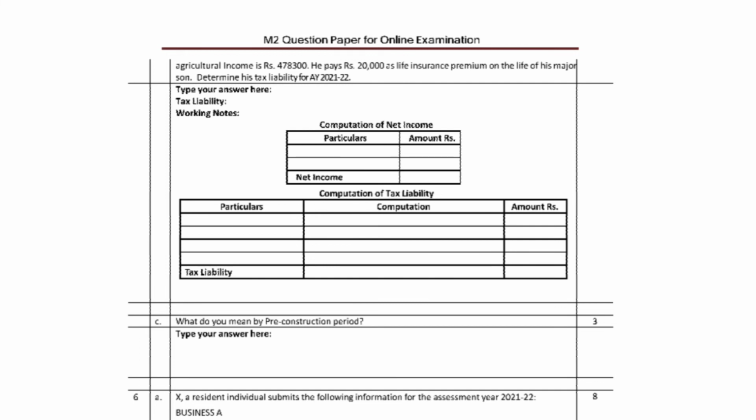After deducting the rebate, 2,46,050 into 4% gives 5,760, and the final is 2,57,150.